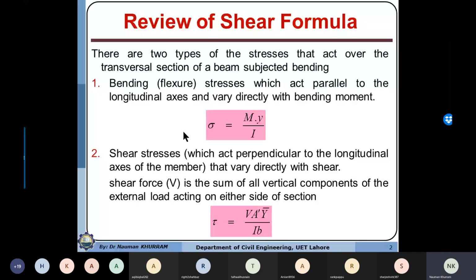You know that the moment acting at any cross section is the algebraic summation of all moments acting either on the left side or right side of the section. And you have already learned how to plot the shear force and bending moment diagrams.